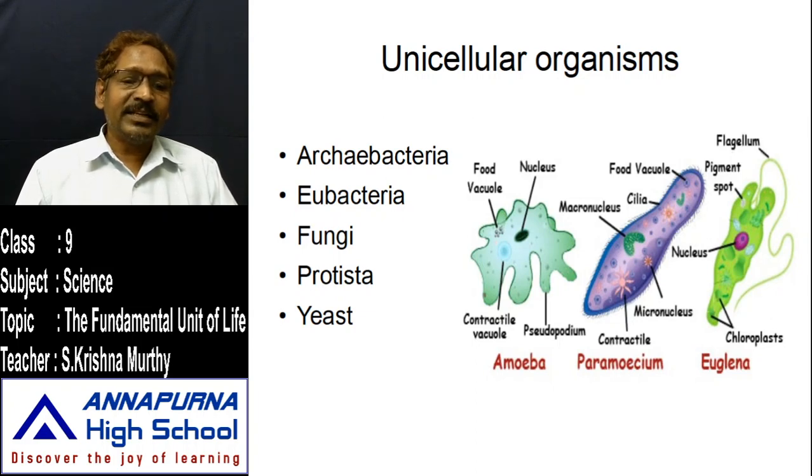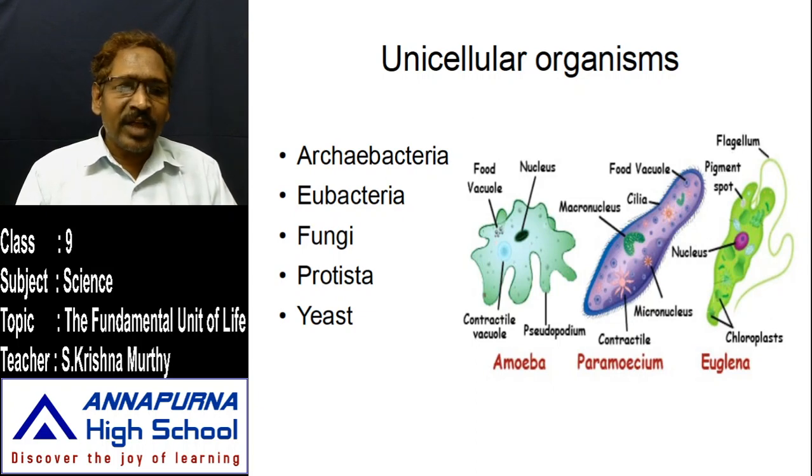When we observe Archaebacteria, this is a unicellular body, there is no large number of cells in it. Eubacteria also, yeast also, and some Protista also do not have many cells. So all these belong to unicellular organisms because their body has only a single cell.